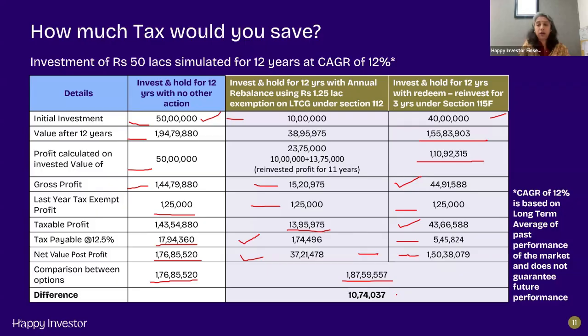So the difference would be 10 lakhs 74,000, which the NRI has managed to save on the basis of using rule 112A as well as 115. So it would amount to approximately a lakh a year over a period of 11 to 12 years. So this is what you can legally do based on the rules and fulfilling the conditions as per the rule.